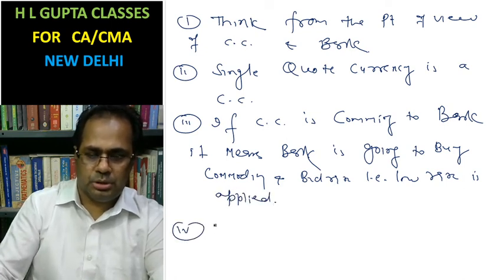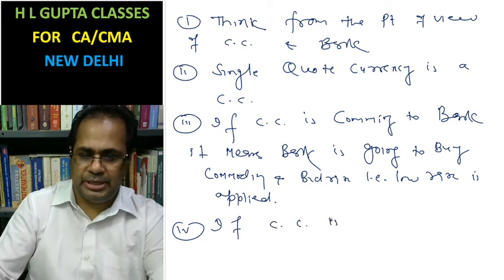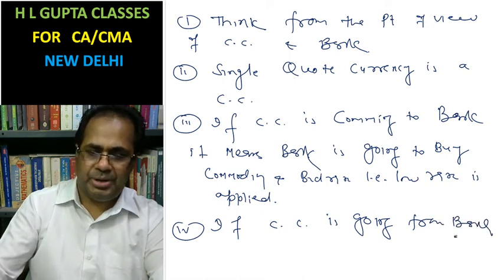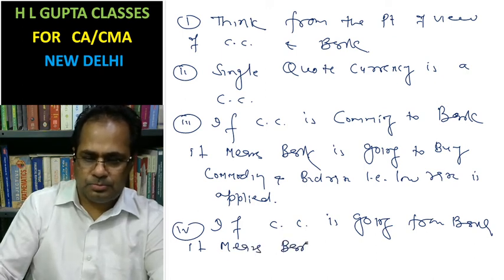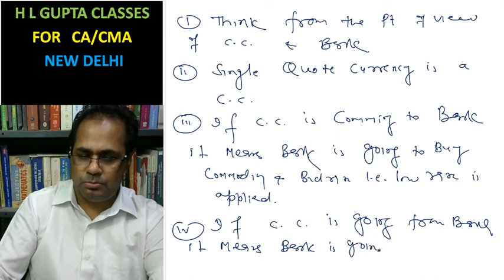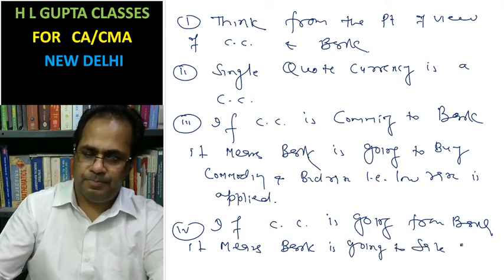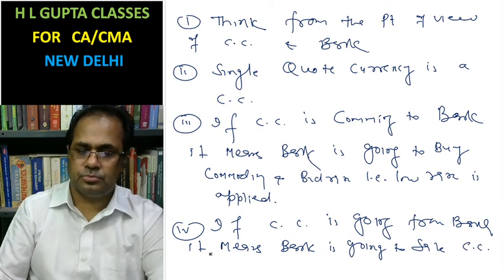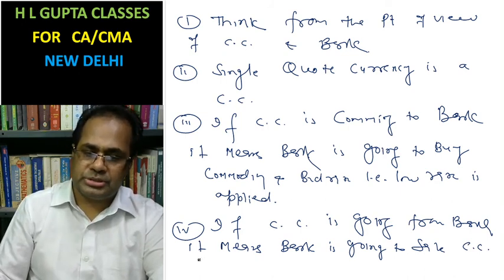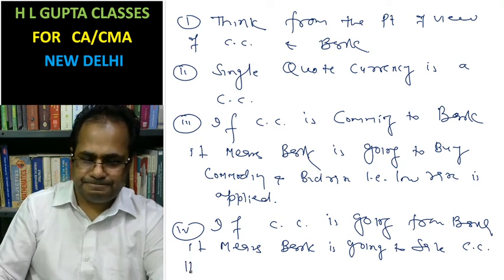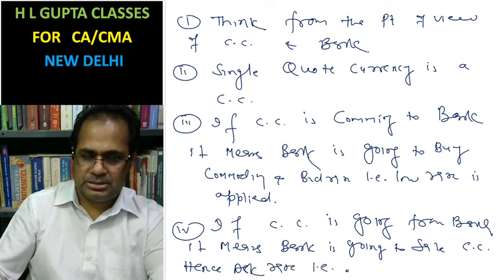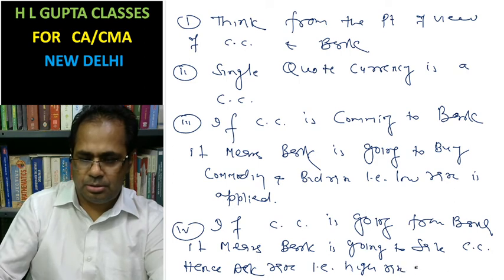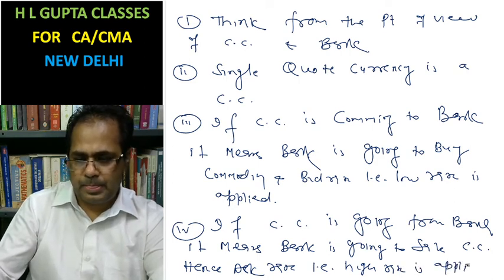If commodity currency is going from the bank, it means the bank is going to sell commodity currency, hence the ask rate, that is the high rate, is applied.